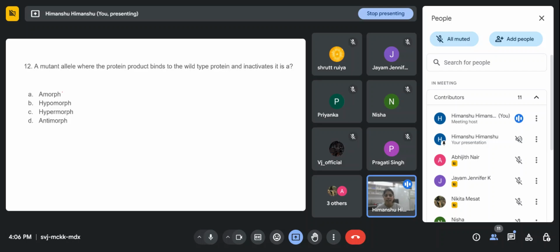Next, a mutant allele where the protein product binds to the wild type protein and inactivates it. What do we call it? Option A is amorph, option B is hypomorph, option C is hypermorph, and option D is antimorph.